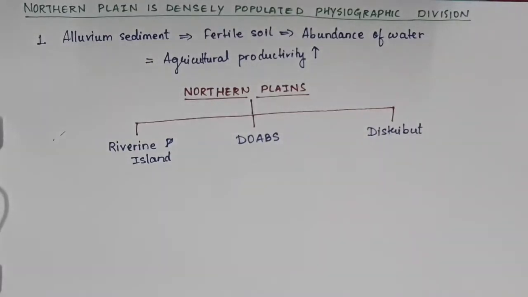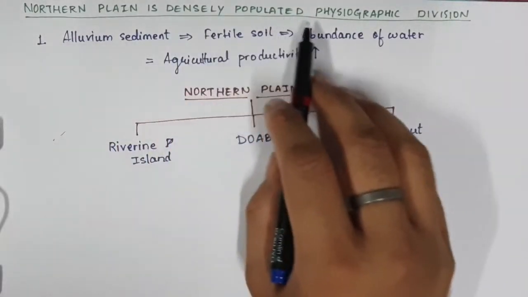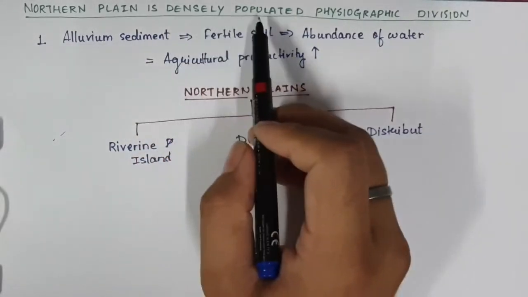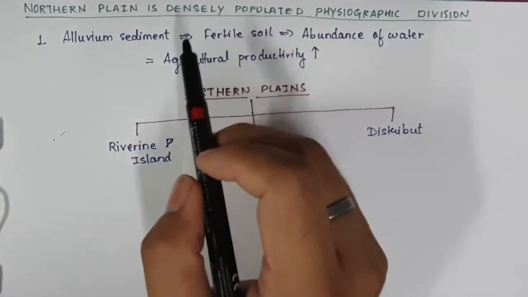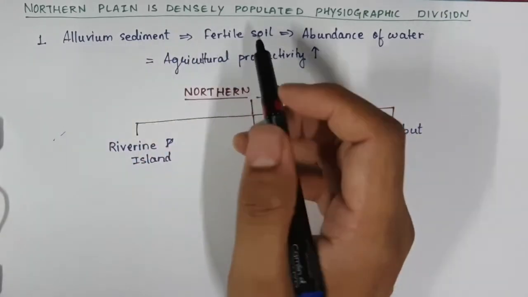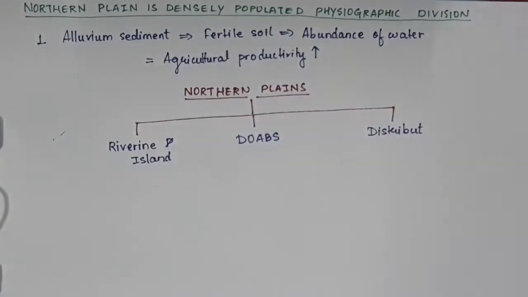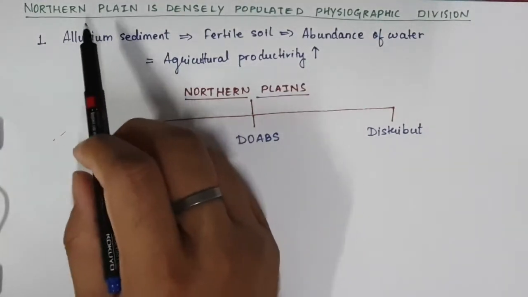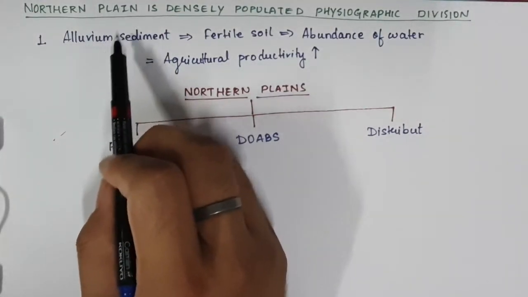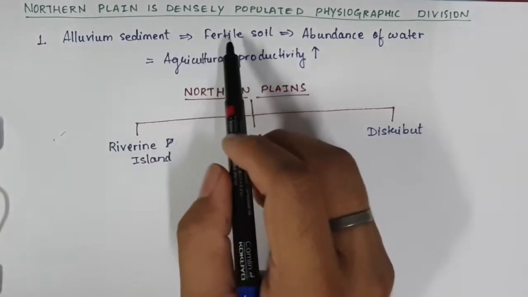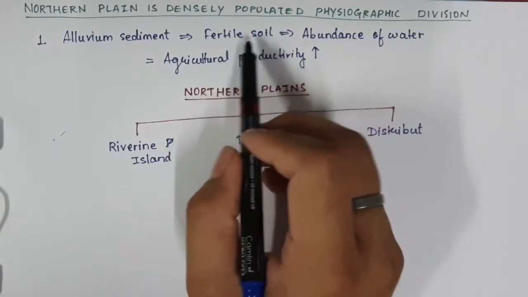Northern plain is a densely populated physiographic division. Have you ever wondered why northern plain is densely populated? Why is the population in UP and Bihar so high? Let us try to understand the geographic angle behind it. This thing is for sure, northern plain is made up of alluvium sediment, a kind of soil which is very fertile.